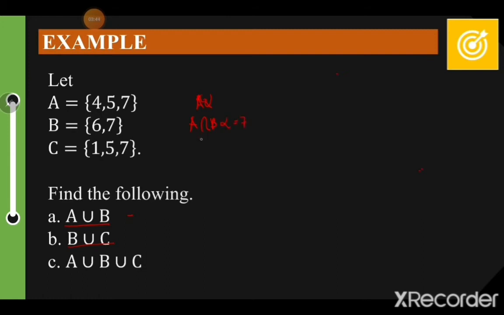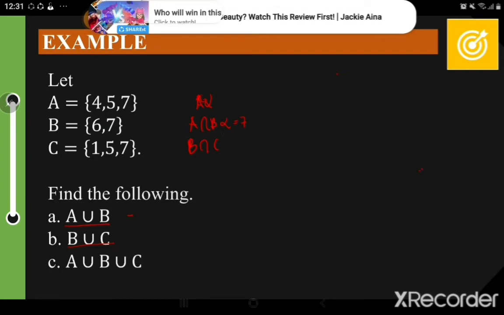And the intersection of B and C is also 7, right? It's also 7.